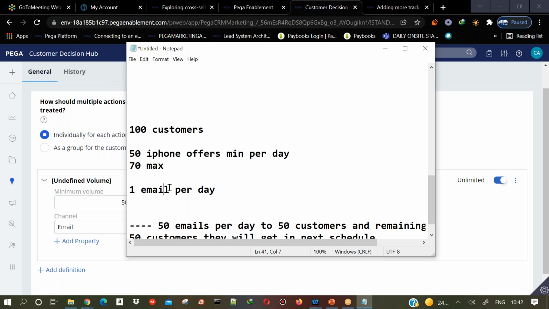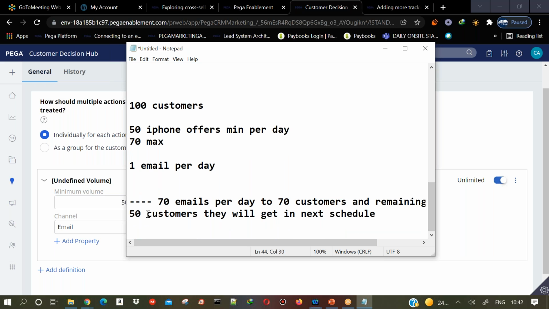100 customers are there, we can send one email per day. So how many can you send per day? 70 emails to 70 customers. This will satisfy volume constraints, and also this will satisfy my contact policy, because I have sent maximum 70 and the remaining 30 customers will get them in the next schedule.